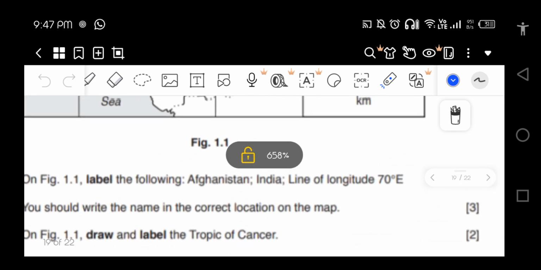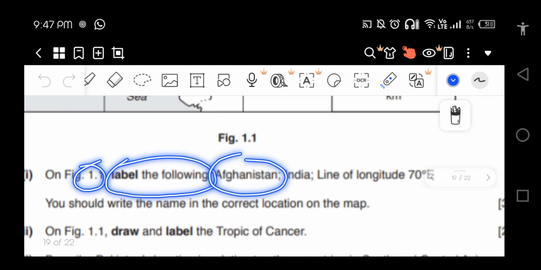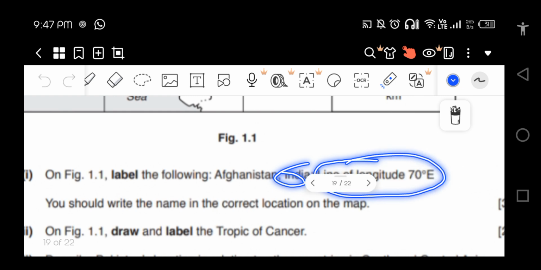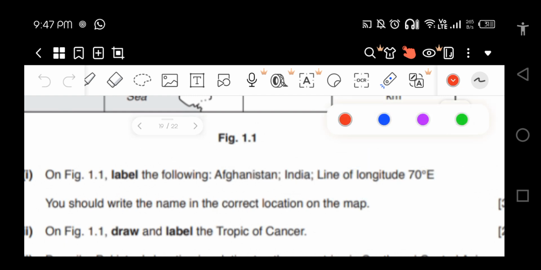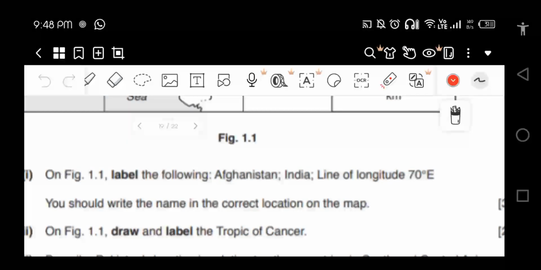On fig 1.1, label the following: Afghanistan, India, and line of longitude. Well, if you guys remember, we haven't done the line of latitude and line of longitude. So don't worry, inshallah, we will do this concept in a couple of days, right? I'm waiting for something, inshallah, as we'll reach that. Inshallah, I will teach you this as well.